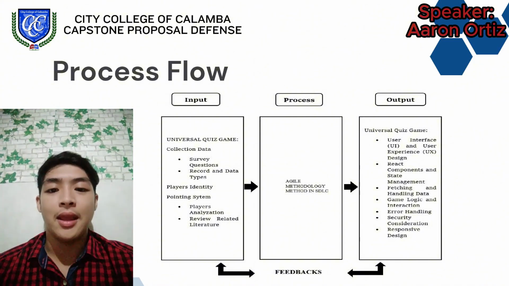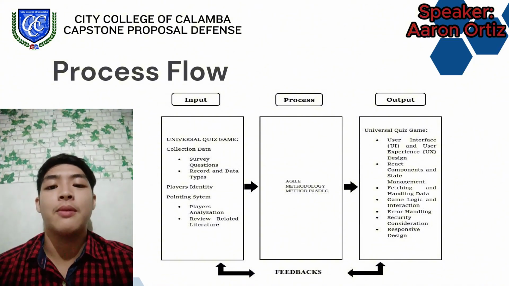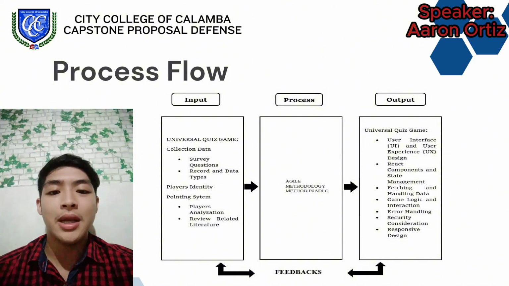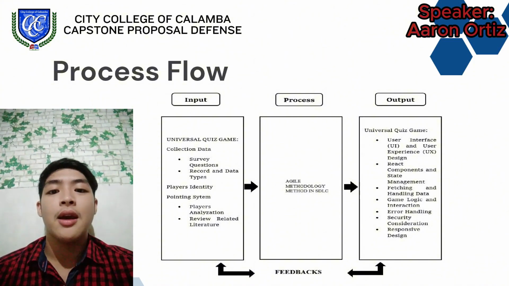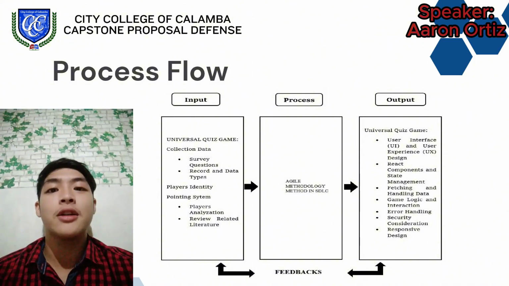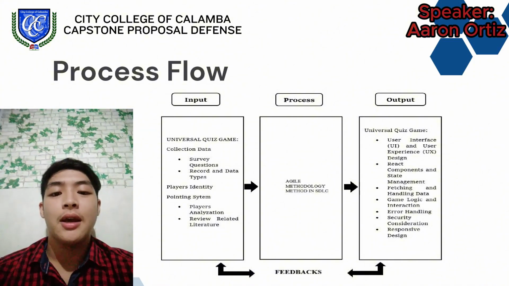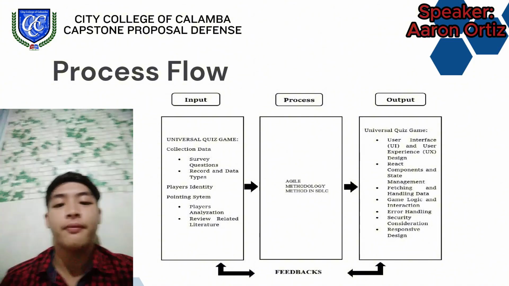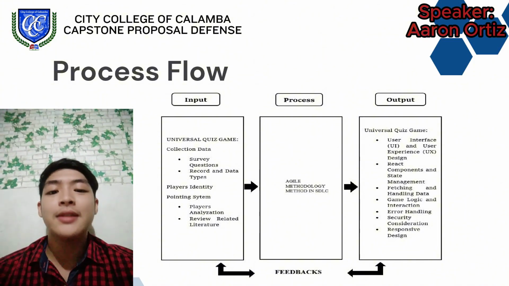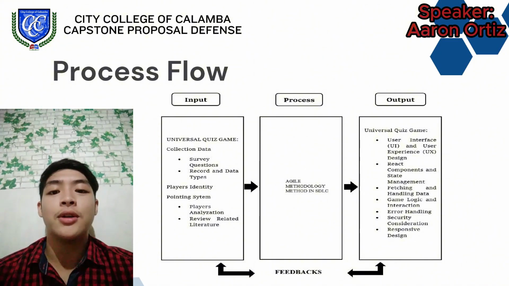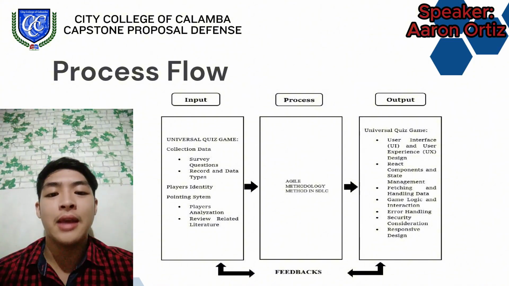Next is the player's identity, which is crucial to our system. We capture who the players are so we can personalize their experience, making the game more engaging for each individual. With the pointing system, we establish how players will earn and track points. This system motivates and rewards players, adding an exciting layer of competition. Understanding our players is the core of our development. We analyze their needs and behaviors to ensure the game is fun and engaging for them.